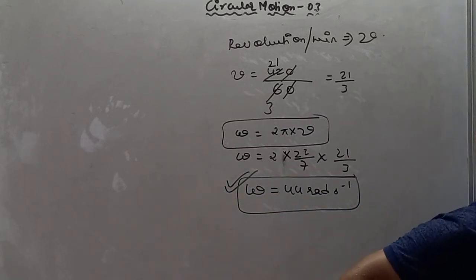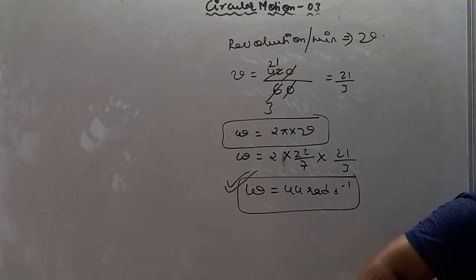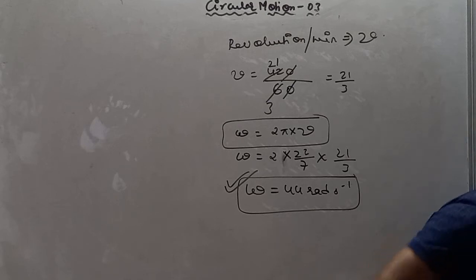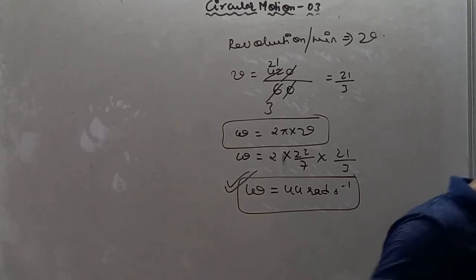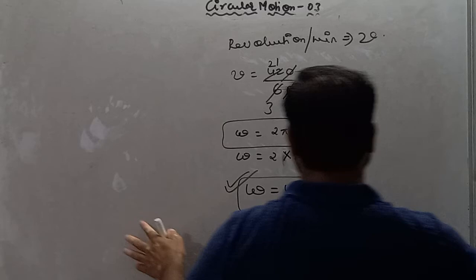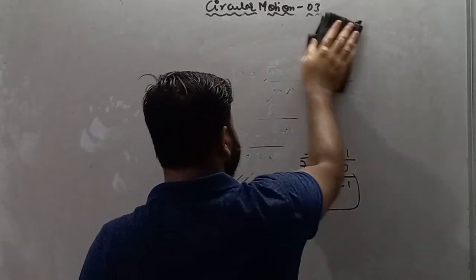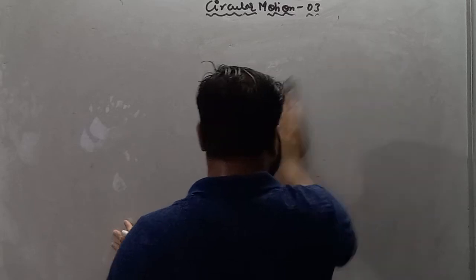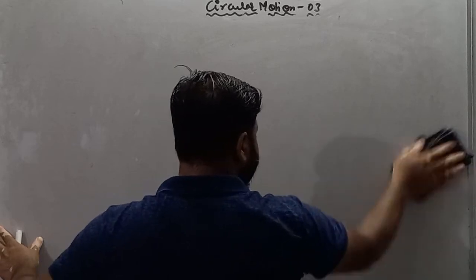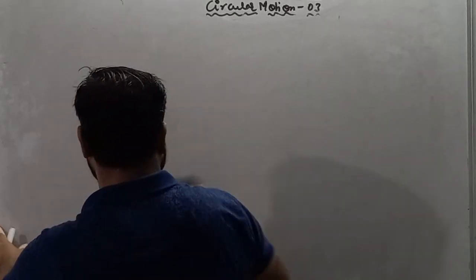A body of mass 10 kg revolves in a circle of diameter 0.40 meter, making 1000 revolution per minute.